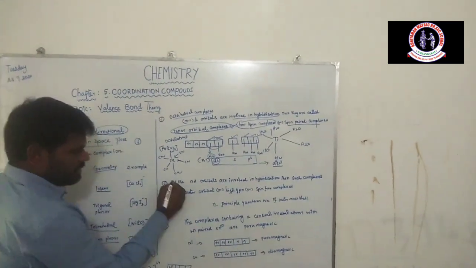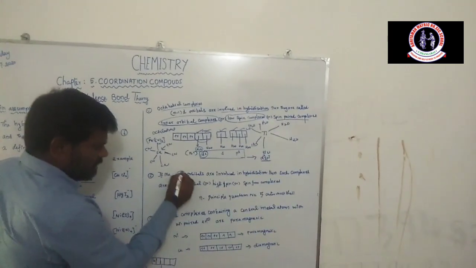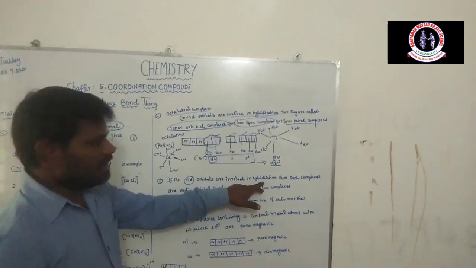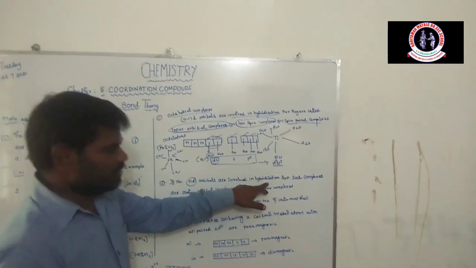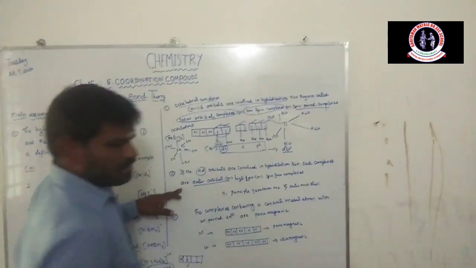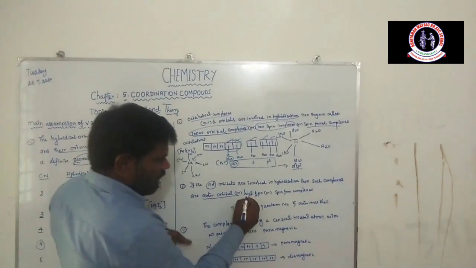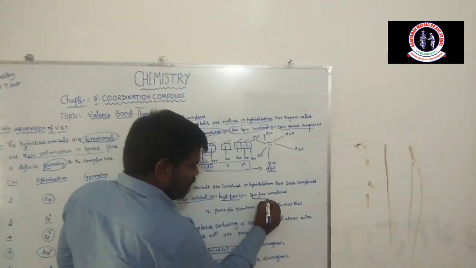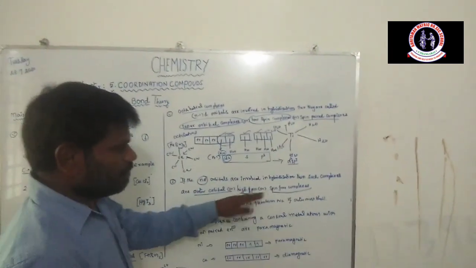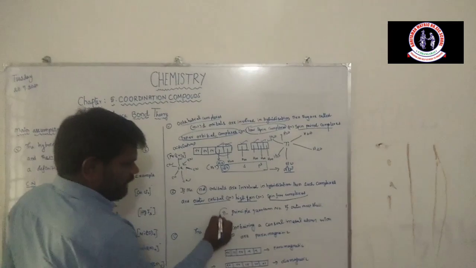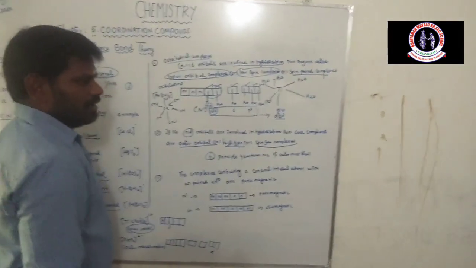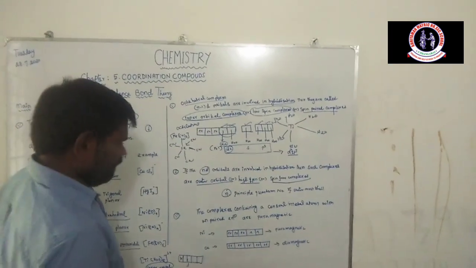The next postulate is if the nd orbitals are involved in the hybridization process, then such complexes are outer orbital complexes, or high spin complexes, or spin free complexes, not involving spin pairing. So spin free complexes. Here, what does n mean? The principal quantum number of the outermost shell.